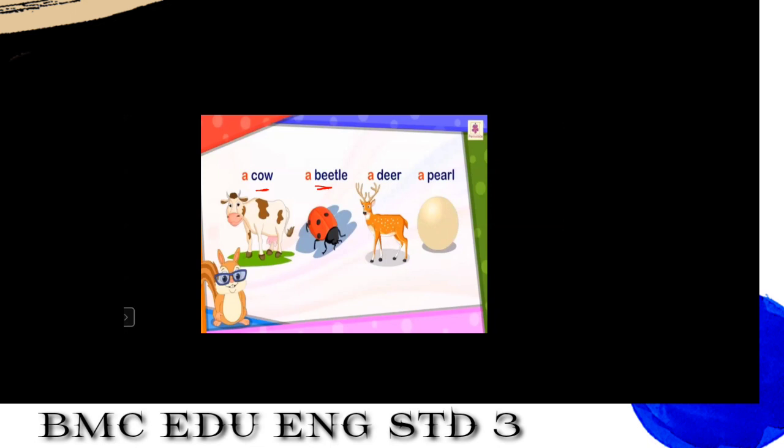Now see the third one. A deer. So the first letter is D and it is a consonant. So before a consonant, we use A. A deer.